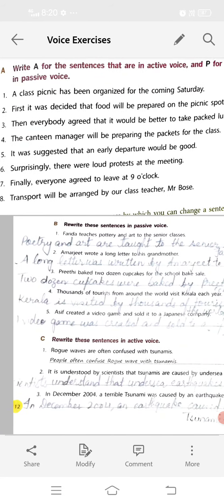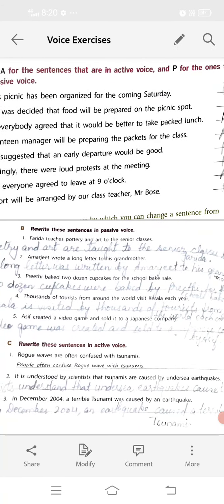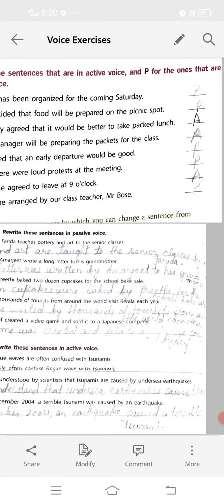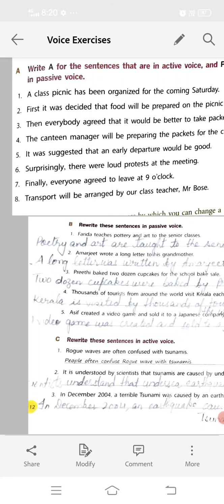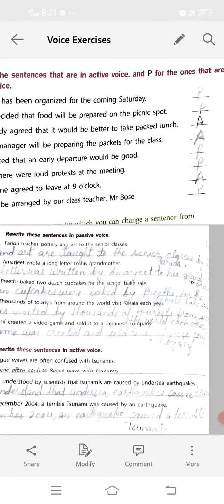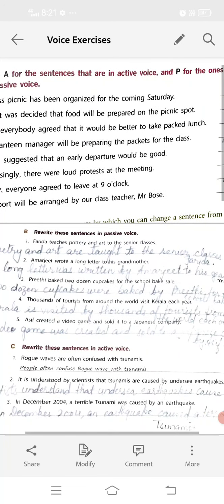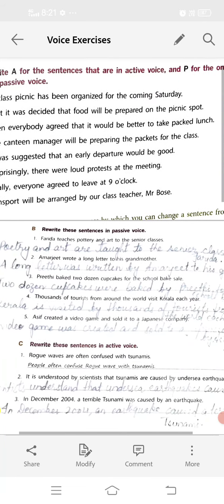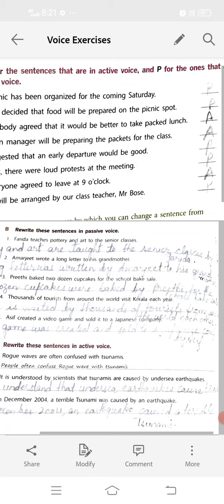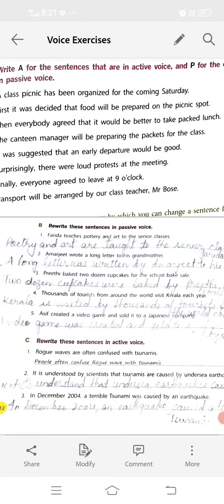Now, it was suggested that an early departure would be good. Now, it was suggested. Here again helping verb is there, was. So it is passive voice. Surprisingly, there were loud protests at the meeting. Now again we have here were. Were is a helping verb. So it is passive voice.